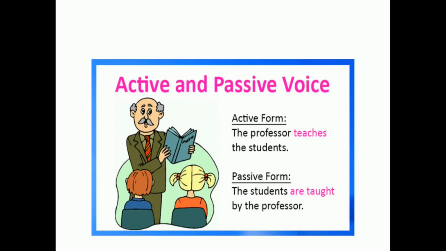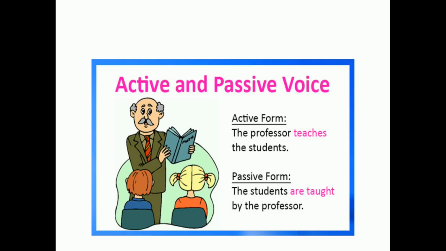Now, in this illustration, the professor teaches the students. Here, the focus is on the subject. The subject professor is the doer of the action. Hence, the sentence is in the active voice. Well, in the next sentence, the students are taught by the professor.